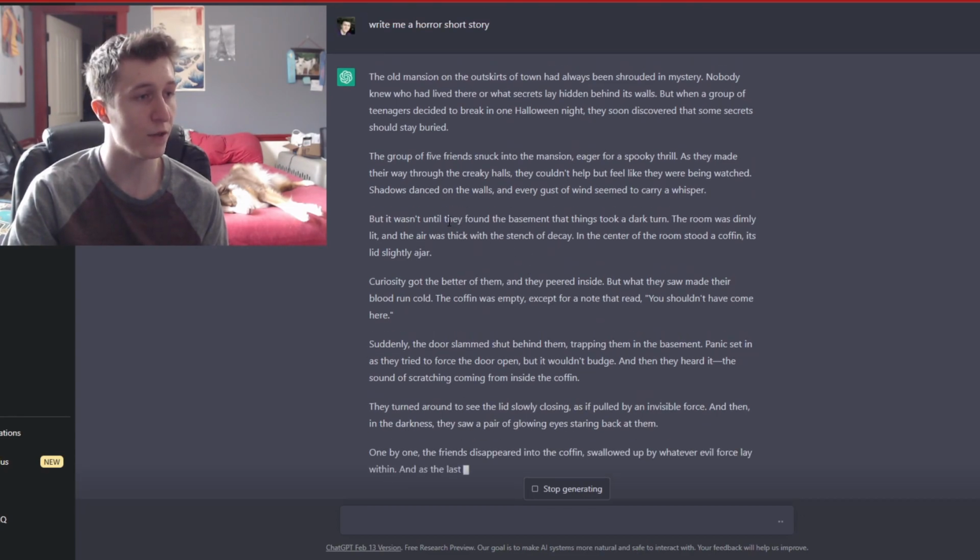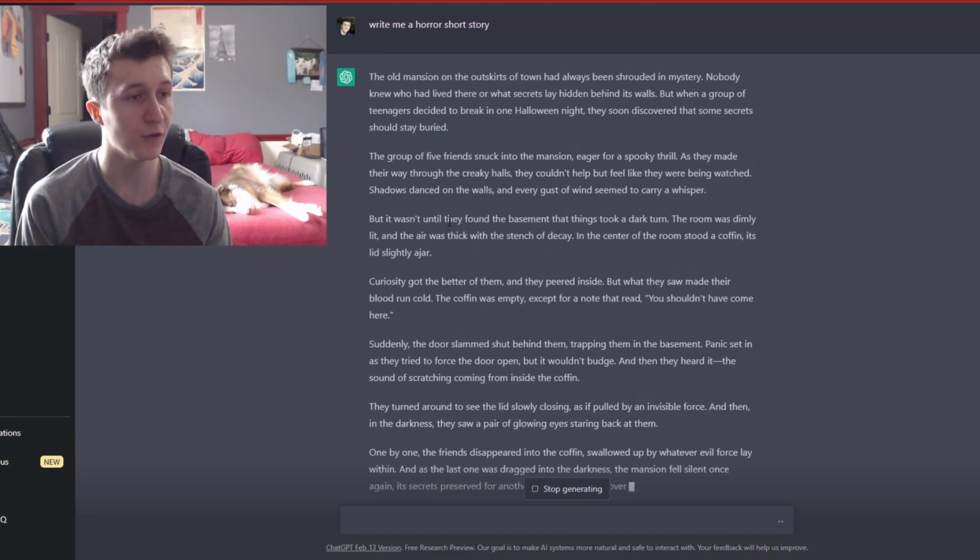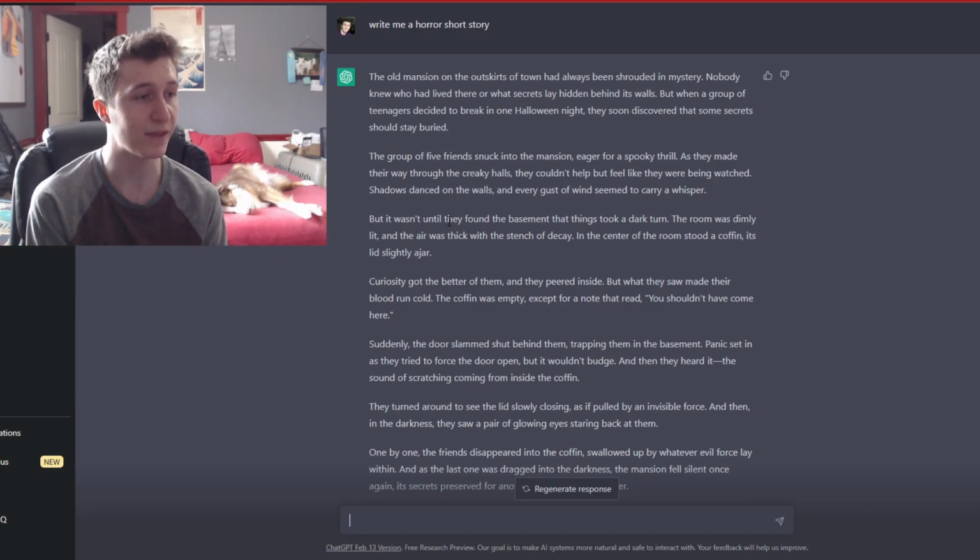As they made their way through the creaky halls, they couldn't help but feel like they were being watched. Shadows danced on the walls, and every gust of wind seemed to carry a whisper. But it wasn't until they found the basement that things took a dark turn. The room was dimly lit, and the air was thick with the stench of decay. In the center of the room stood a coffin, its lid slightly ajar. Curiosity got the better of them, and they peered inside, but what they saw made their blood run cold.